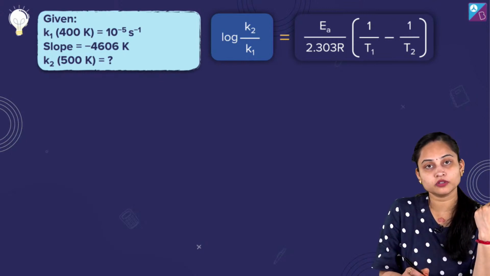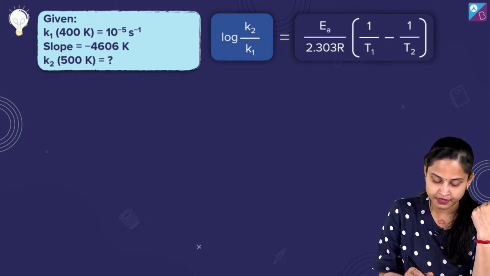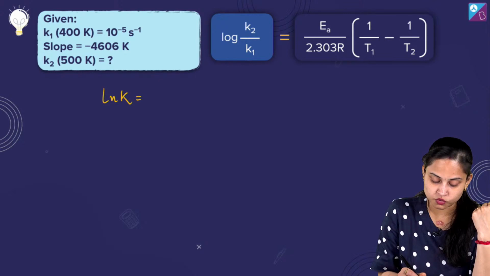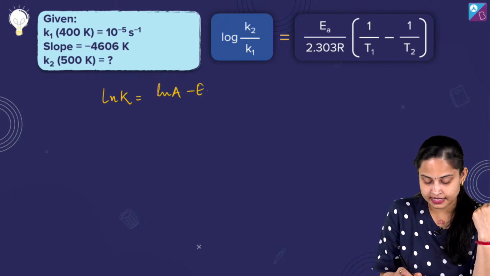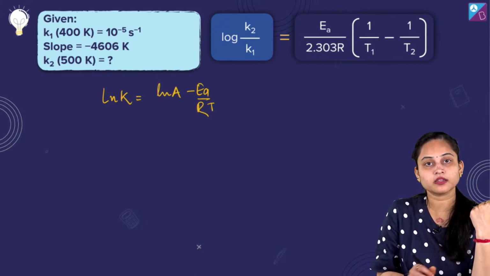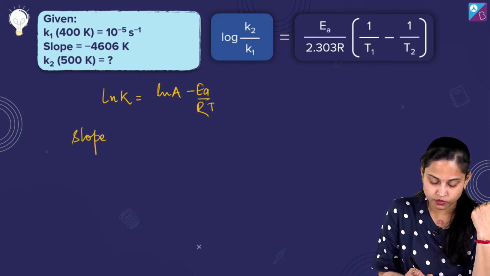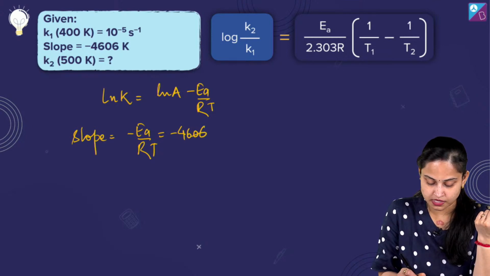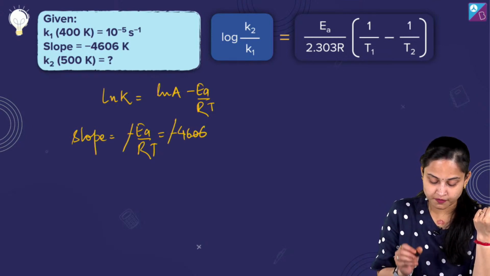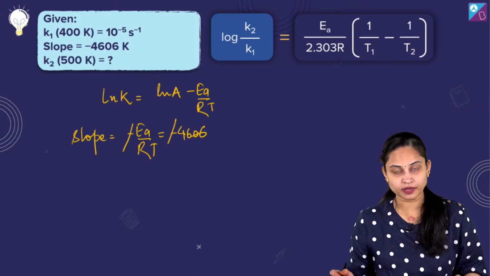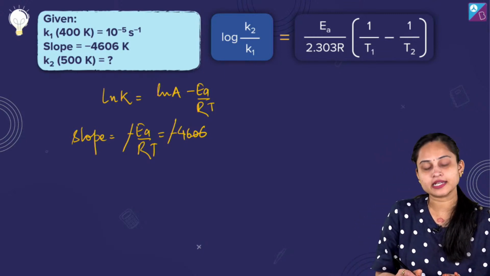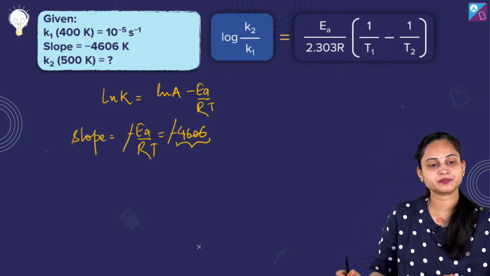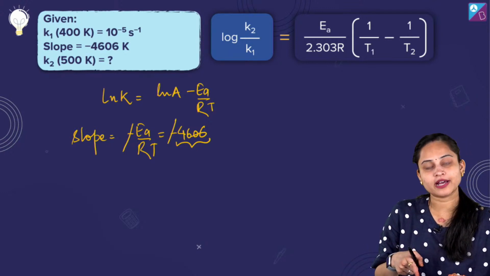Well, if I just talk about the slope given to us, okay, so it's ln K initially equals to ln A minus EA upon RT we have been given with, okay. Now slope is equals to what? Slope is equals to minus EA upon RT, that is equals to minus 4606. This cancels with this. So the value of EA upon RT is equals to 4606. ठीक है, ये slope की value आ गई है.